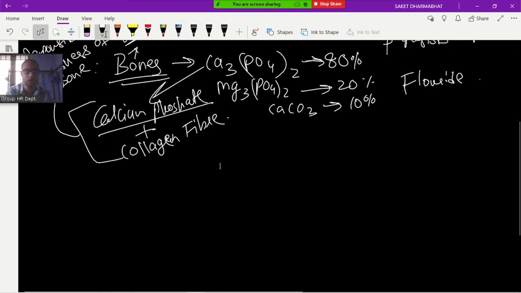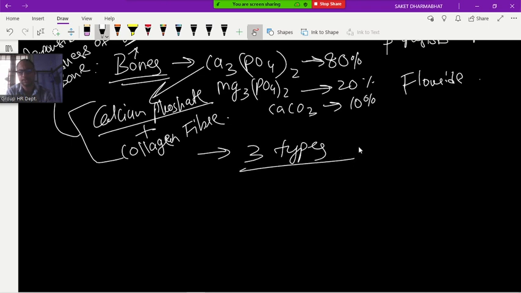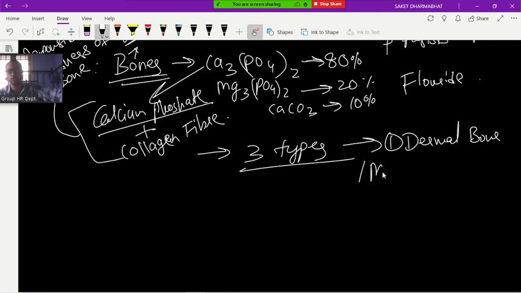Now, one more thing about the bone I want to tell. Bones are of how many types? Three types of bones are there. First is dermal bone. Dermal bone is also called membranous bone, also called investing bone.